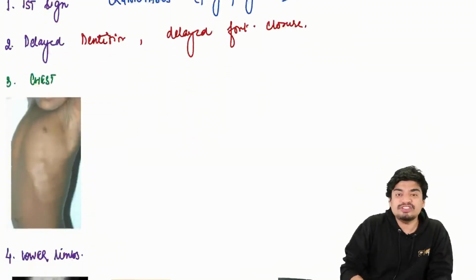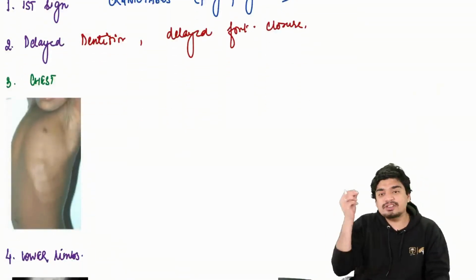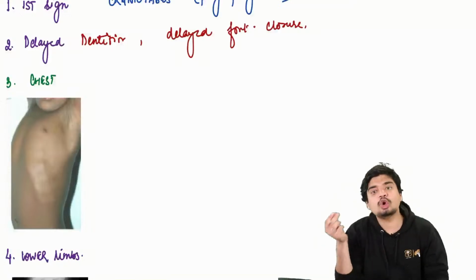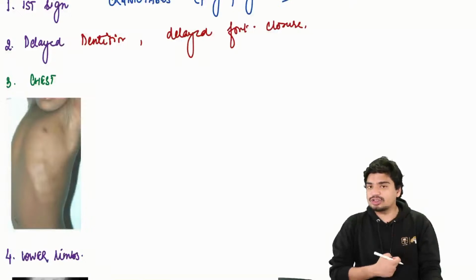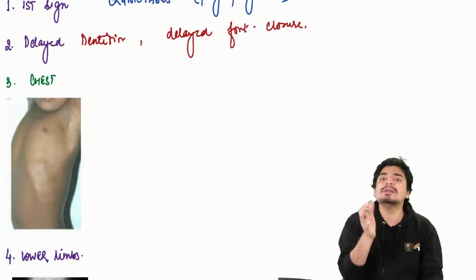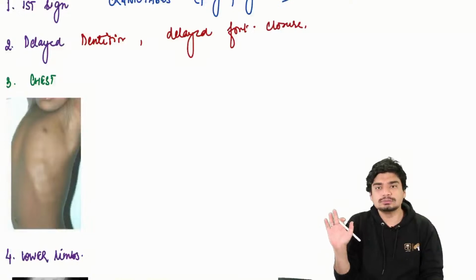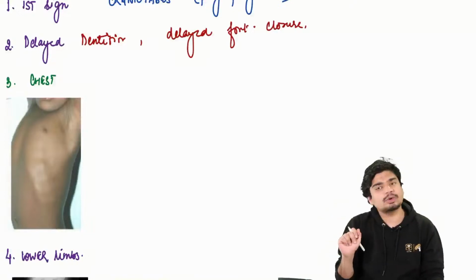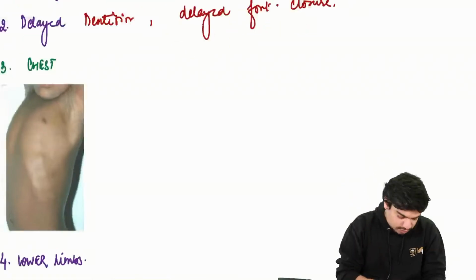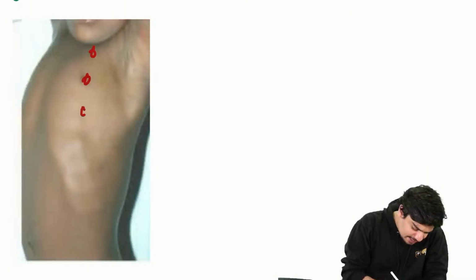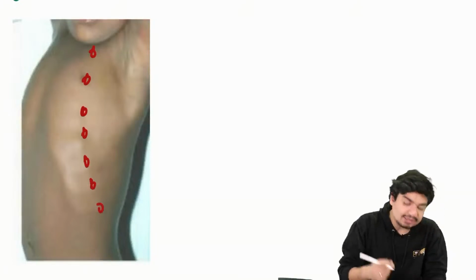Then there are some chest signs. What will happen if there is defective mineralization of your costochondral junction? That costochondral junction has cartilage. Ideally, it should get mineralized and converted to bone. If it is not getting mineralized, that cartilage will expand. There will be an increase in the amount of that cartilage.